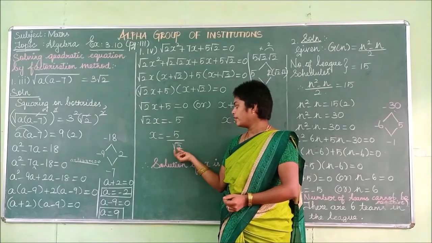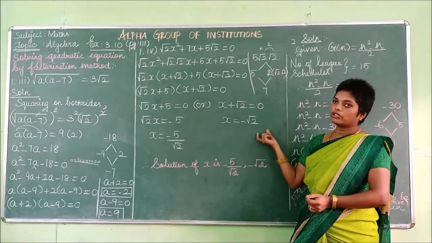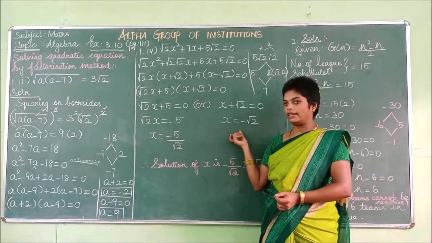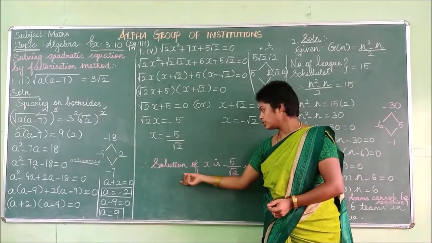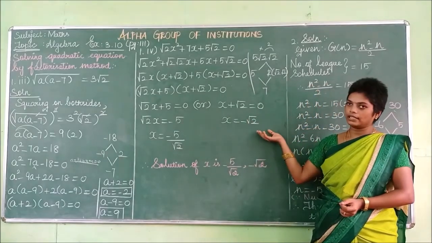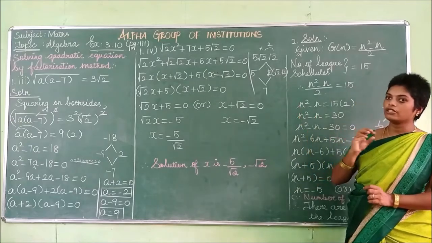So x is minus 5 divided by root 2, and here this positive value goes to that side, meaning negative, x equal to minus root 2. Now you get two values. So the solution of x is minus 5 by root 2 and minus root 2. These are the solutions of the given question. So first you have to align.